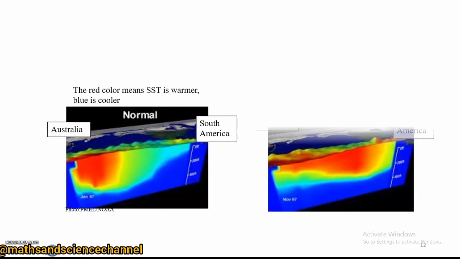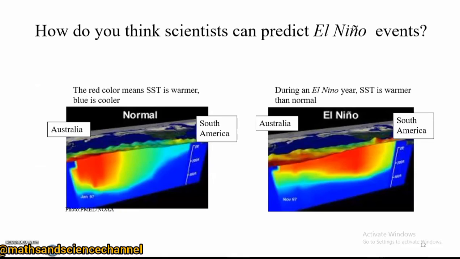Okay, so now in the next slide we want to look at how you think scientists can predict El Nino events. If you look at figure 1, we have normal condition. If you look at figure 2, we have El Nino condition. The red color shows the sea surface temperature is warmer, and the blue color shows sea surface temperatures being colder, right?